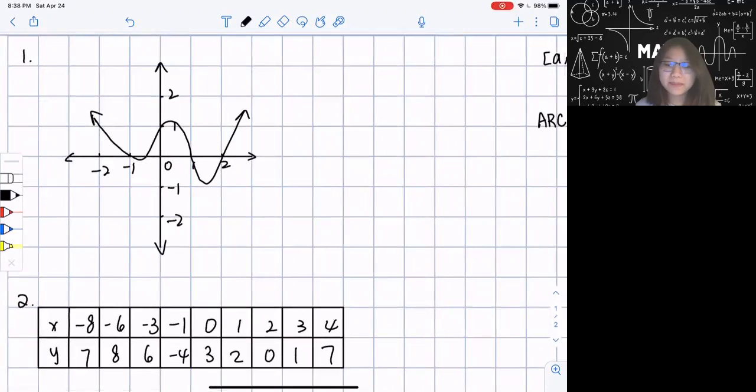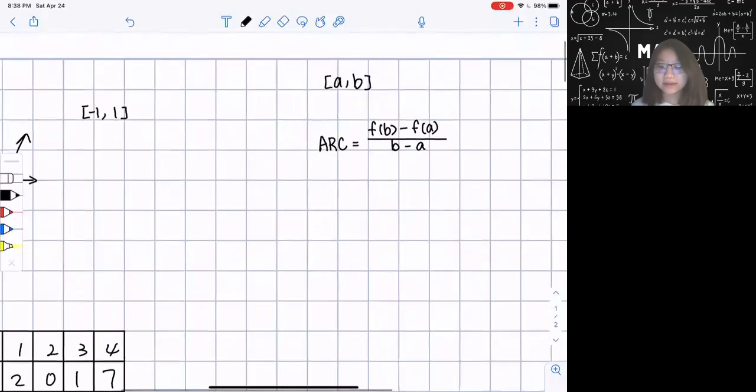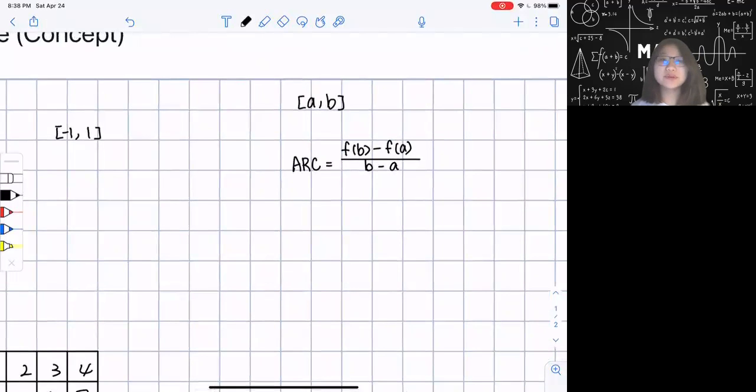What would be my average rate of change in the interval of -1 to 1? From what I just said, when I'm doing my average rate of change, I'm basically using the 2 points to calculate the slope.